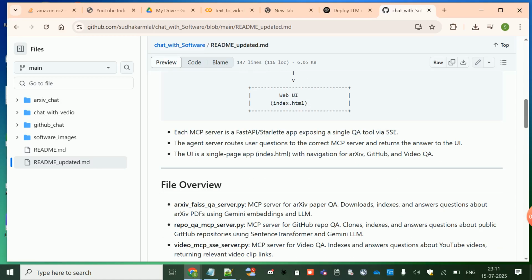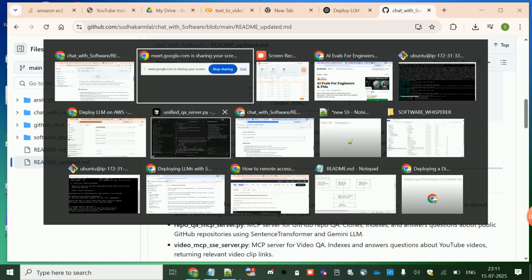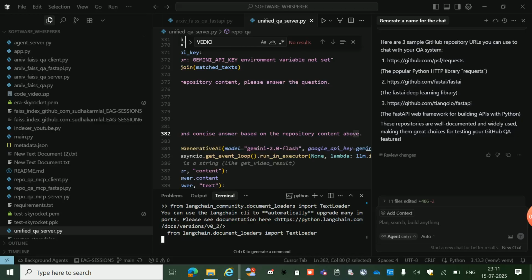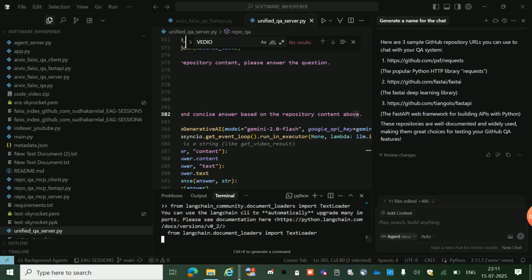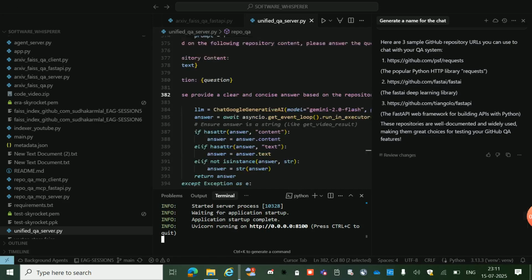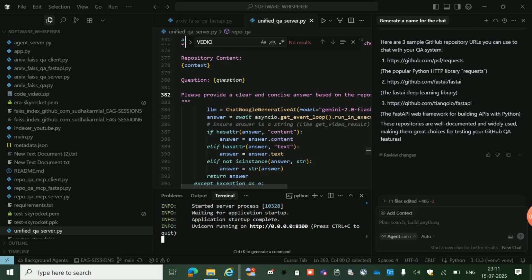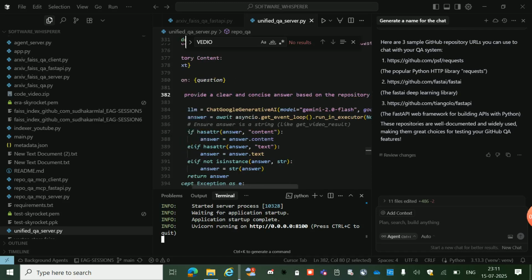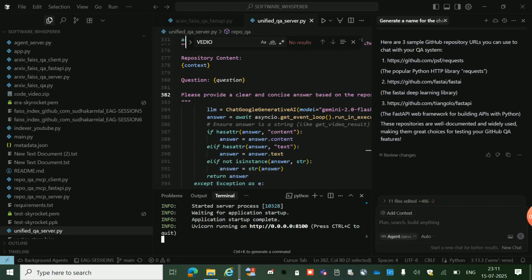So let me go directly to the demo. I have deployed a question answer application which is able to chat with either GitHub or Arxiv applications, or it can chat with YouTube as well. It's an MCP based agentic framework, which I'm going to explain. Let me first go to the demo.